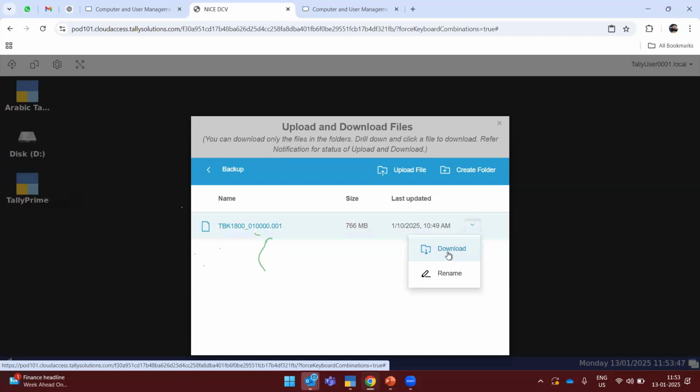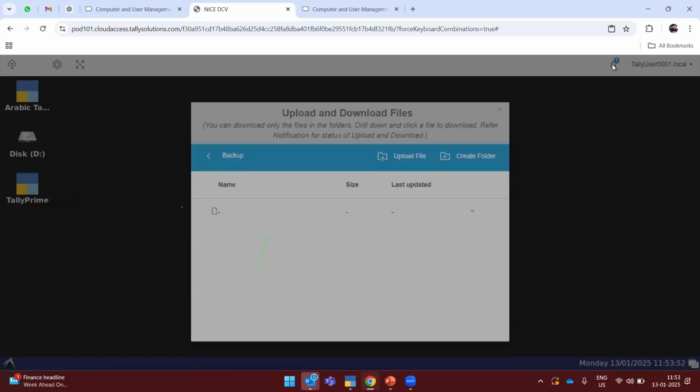If I want to download any data from cloud to local, I click on download, and as I have told you earlier, you will get a notification. You can see here, the data has been successfully downloaded to the local drive. Once the data is downloaded, if you have taken a manual backup, you can restore the data. If it is an auto backup from cloud access, it will ask you for the credentials. You have to make sure that proper credentials are given.